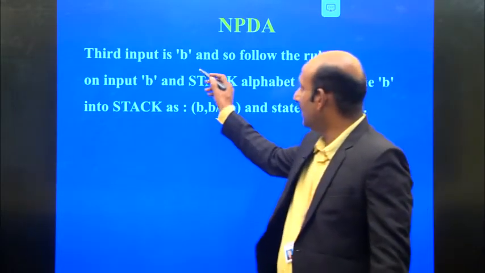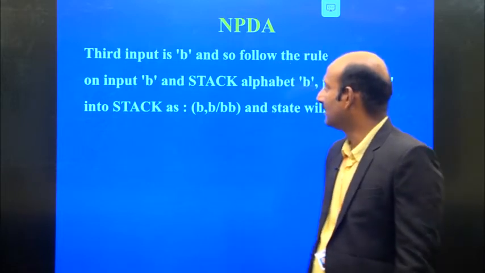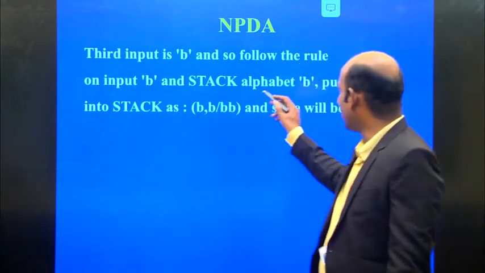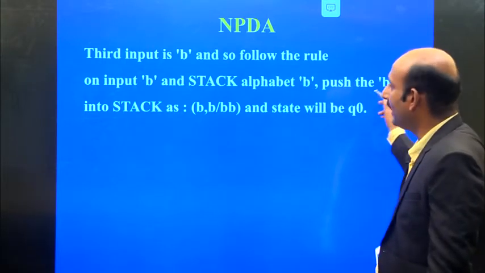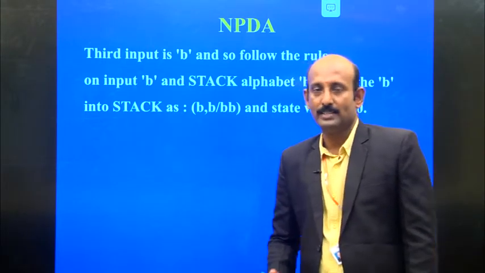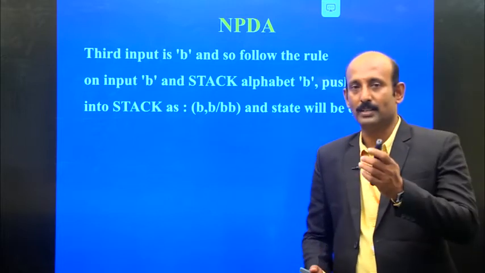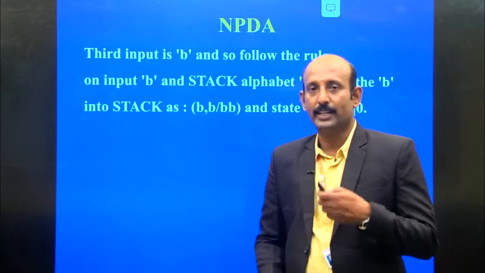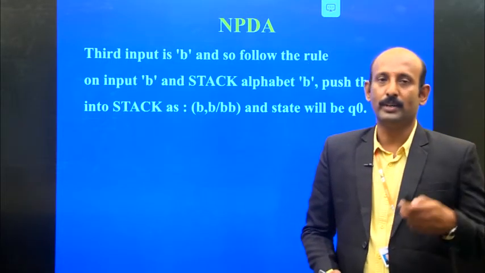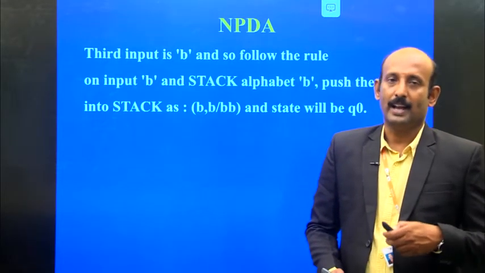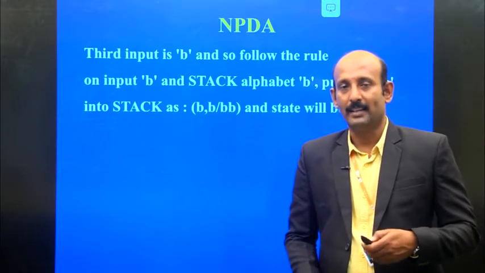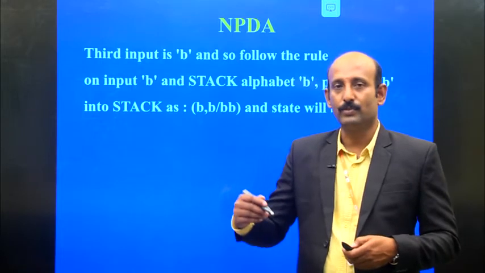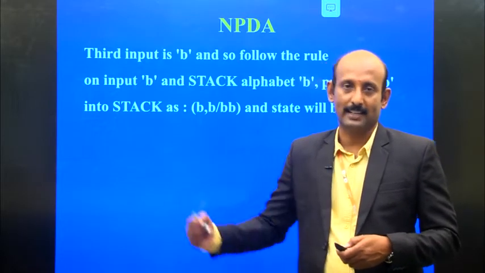If the third input is B, and the stack alphabet is B, push the B onto that stack. While we read the input, what is the first rule? If it is A, we push 2 A's onto the stack. And second, if the element is B and the stack contains A, we push the B onto the stack.